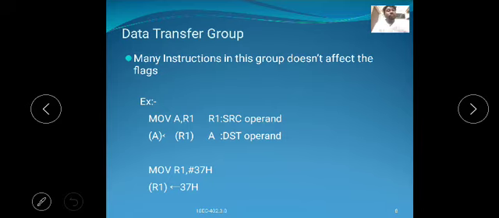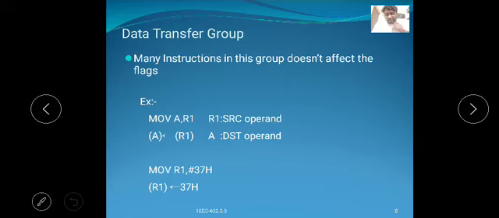In this operation, the source content remains unchanged and the destination contains the content of the source.